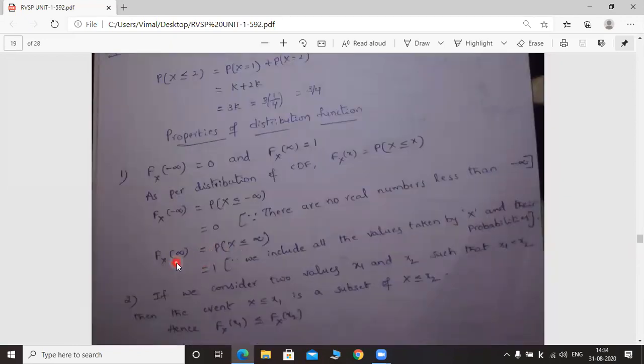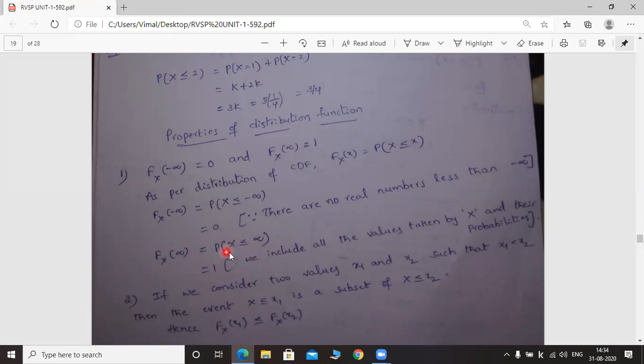Here we have two cases. Fx of infinity equal to probability of x less than or equal to infinity. Here we have two cases. Capital X less than infinity, capital X equal to infinity. Probability of capital X equal to infinity is 0. Okay. That's what I have shown now.